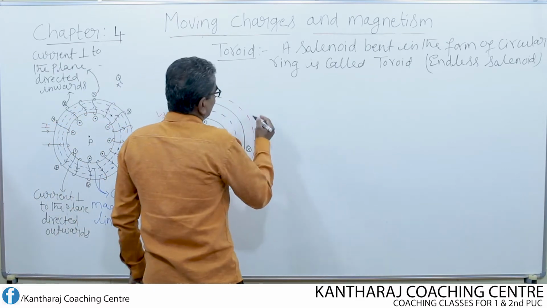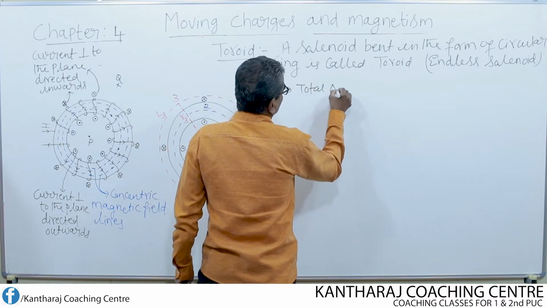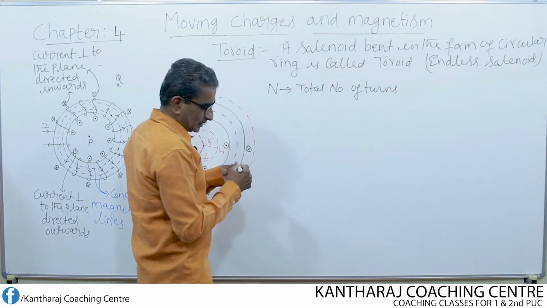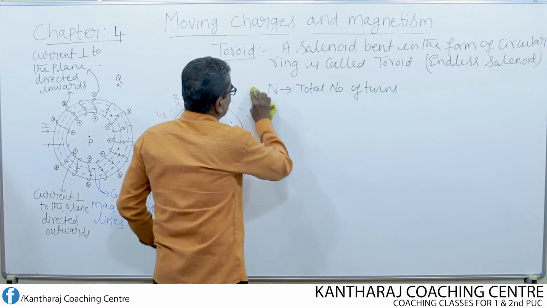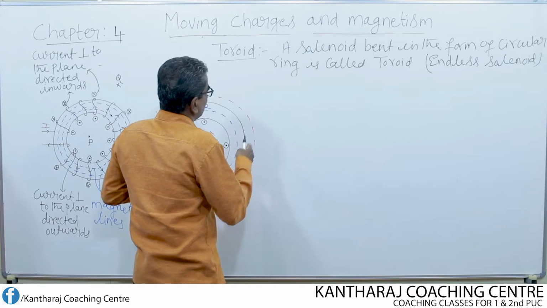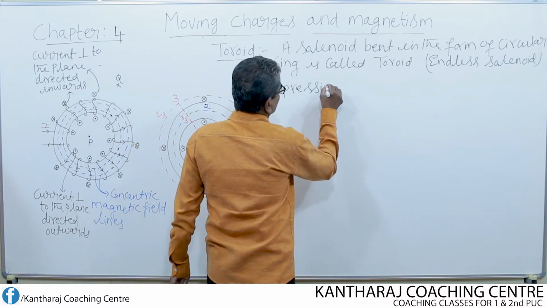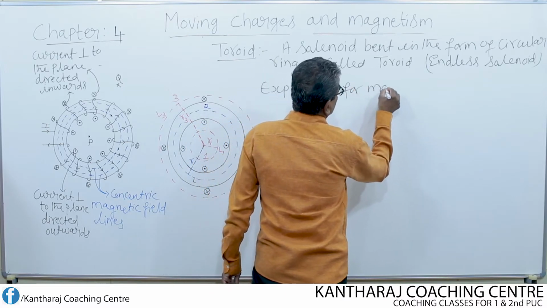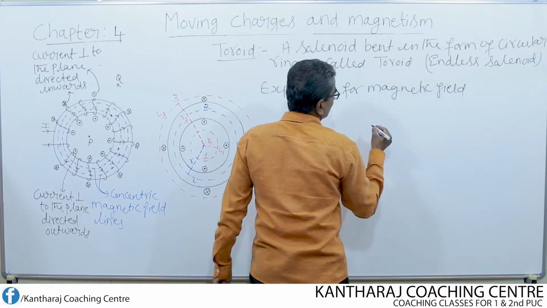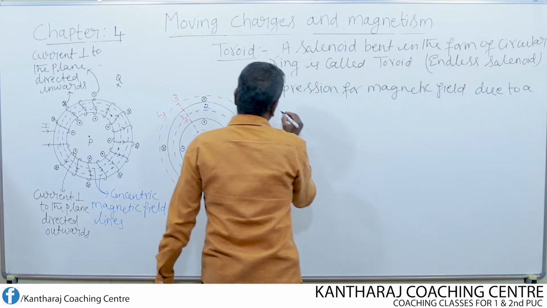Now, let us consider like this. Before that, we shall write what we have to determine: expression for magnetic field due to a toroid.